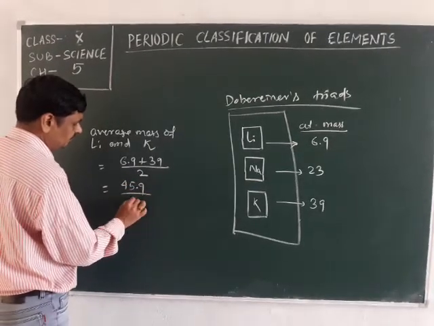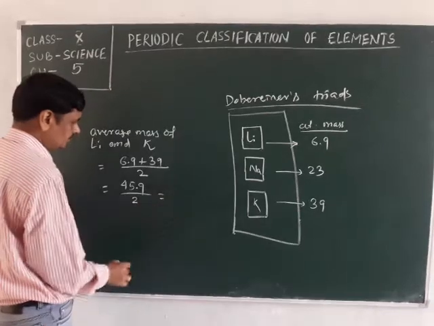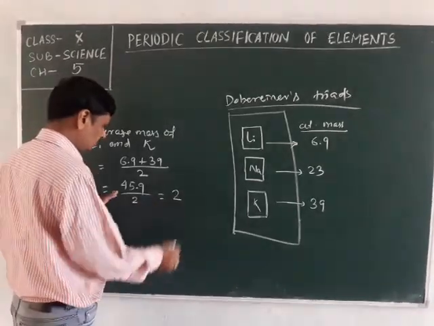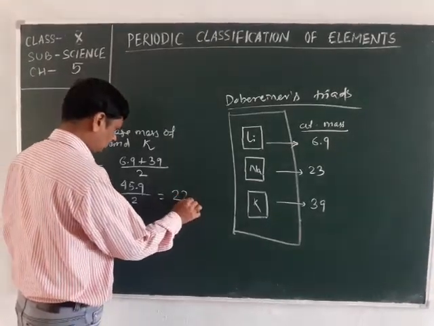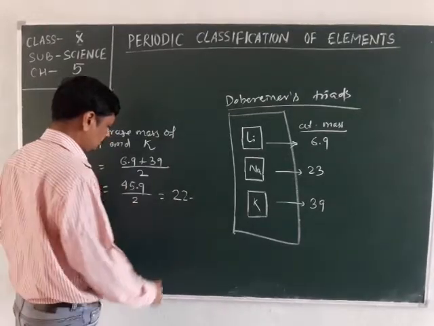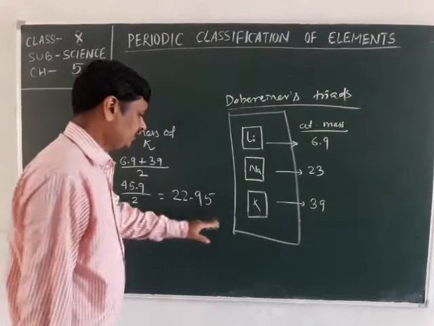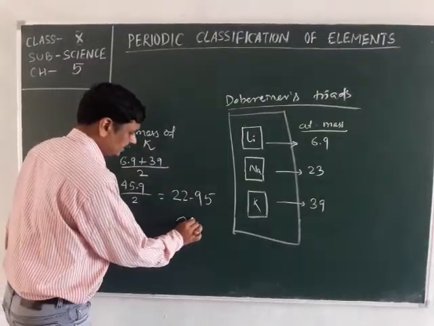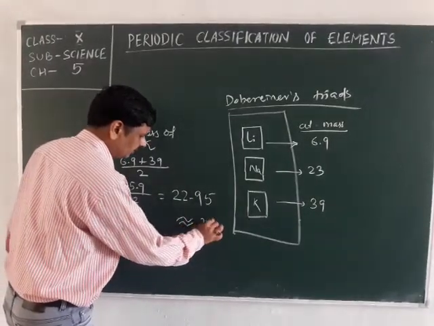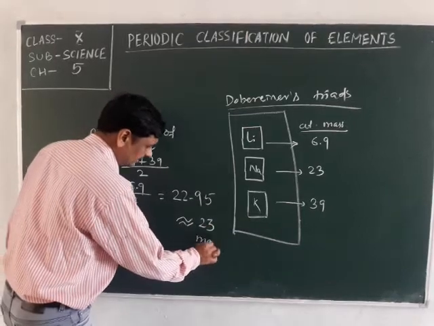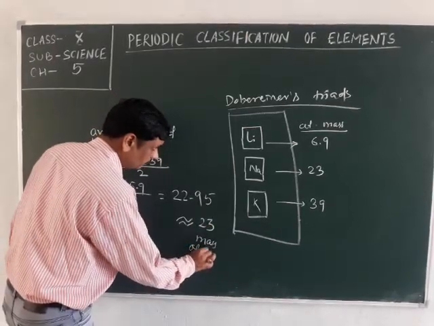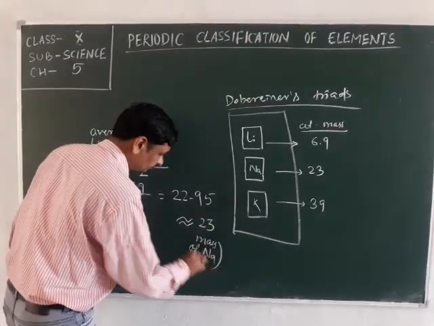That is 45.9 by 2, which is 22.95, approximately equal to the mass of sodium.